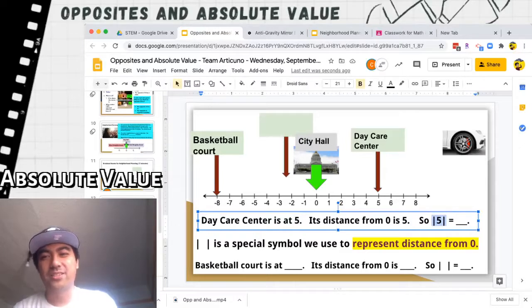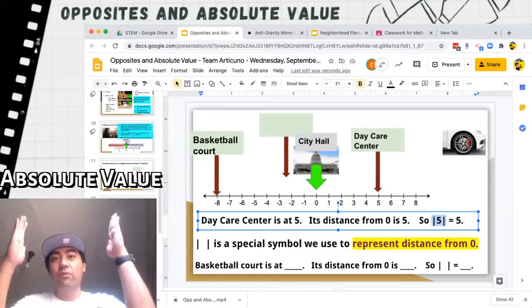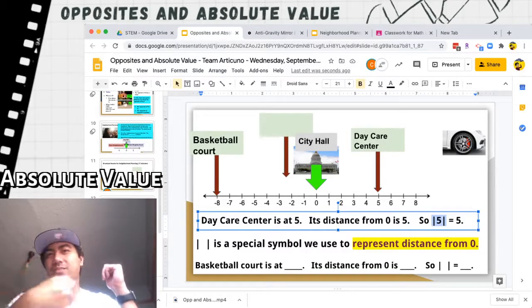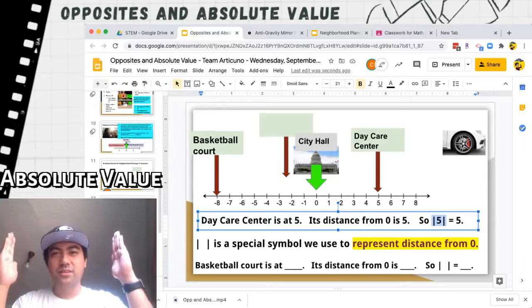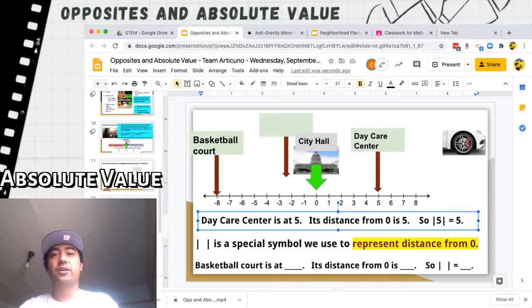How far is this from city hall? Well, it's just 5. And so we write it like this. Absolute value of 5 is just 5. How far is 5 from 0? What is the distance between 5 and 0? It's just 5. Okay?